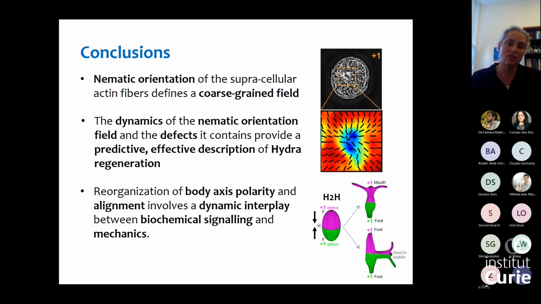But obviously, this nematic field is not all the story, and we see both when we look at the position of the +1 defects in the strips, that it's always in this originally head-facing side of the tissue, or in these examples where we look at the ring doublets, the relation between the polarity, the morphological outcome, and the original polarity and structure in the tissue, we see that there is additional input that goes into determining the polarity in the tissue. And what this highlights is that this nematic field and these signaling processes need to be tightly intertwined to generate these very robust outcomes in the animal.